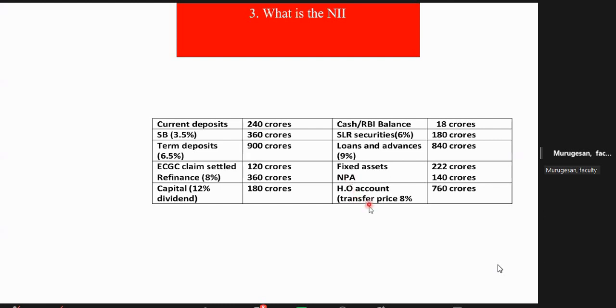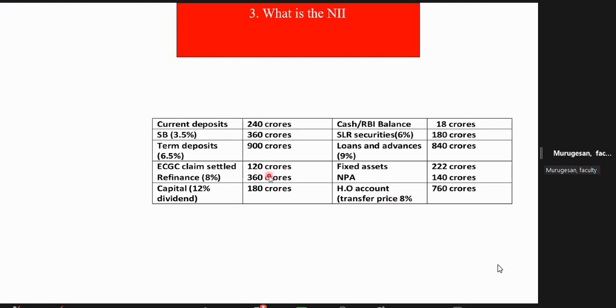HO account. What is HO account? The money due to HO or money due from HO. That is interbank adjustment. There is also a transfer price. But remember, it's not free. Yes, it will also give you income because of the transfer price. We will assume 8%. What is transfer price? The head office will give a price because it's an asset, you know. Then only your balance sheet will tally.